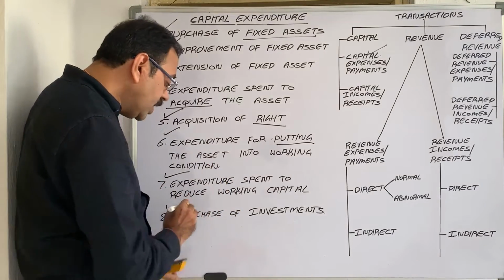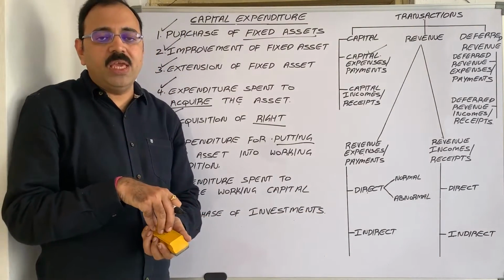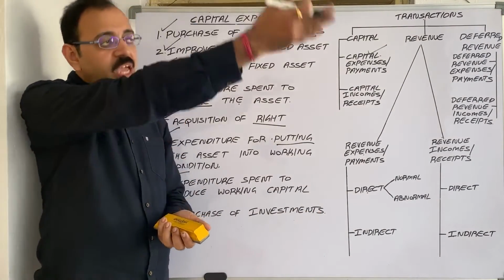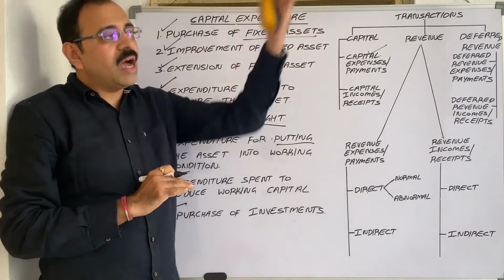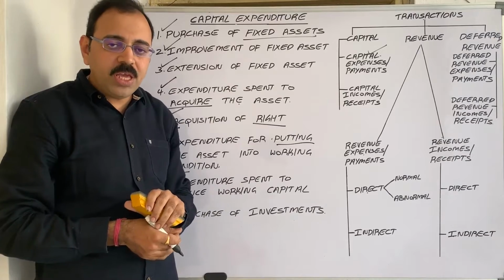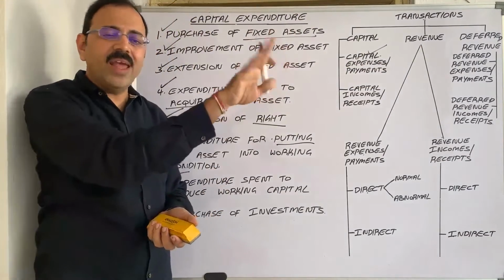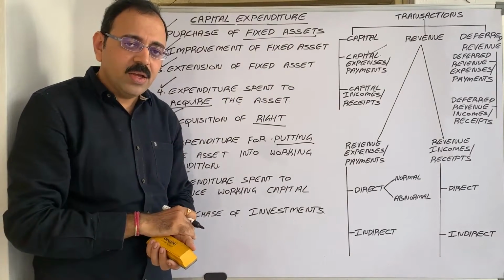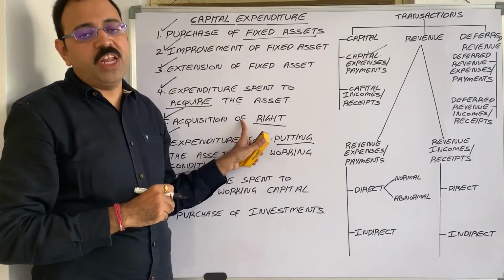And the last one is purchase of investments. With our savings money, if we buy shares of another company or debentures or any government bonds, then the meaning is we are investing our money in another business. Again and again we are not going to invest like that. It is a rare expenditure, so it comes under capital expenditure.